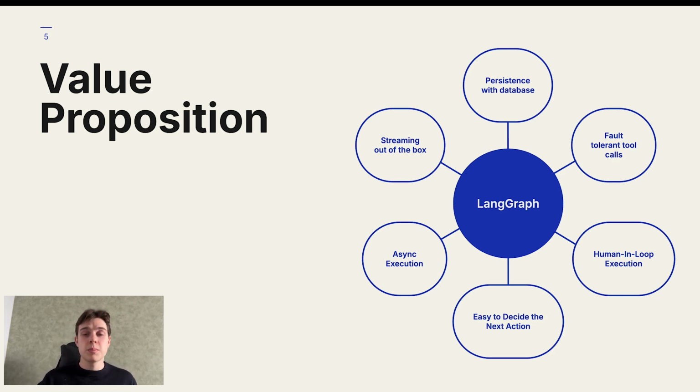Fifth, it also supports human in-the-loop execution. And sixth, last but certainly not least, because of the way it handles state, it makes it quite easy to decide what the next action should be.